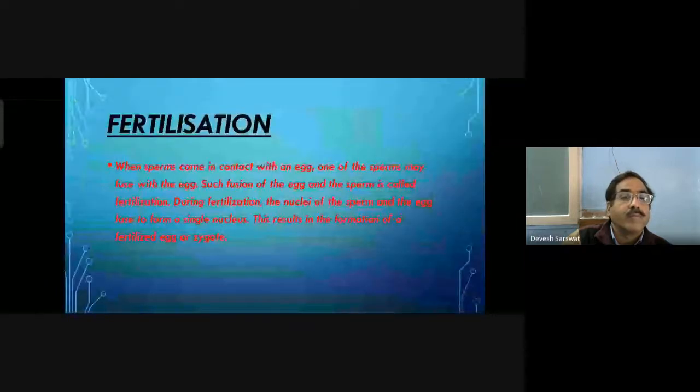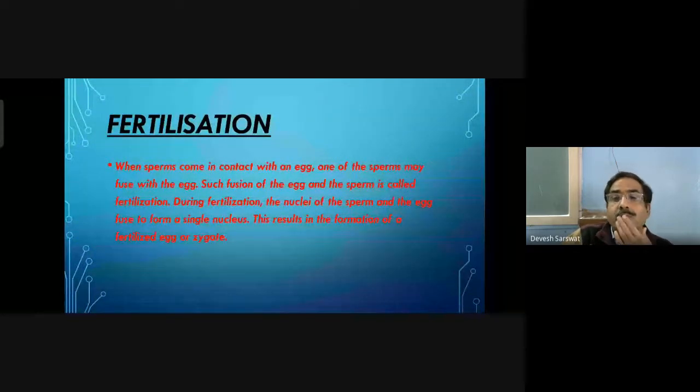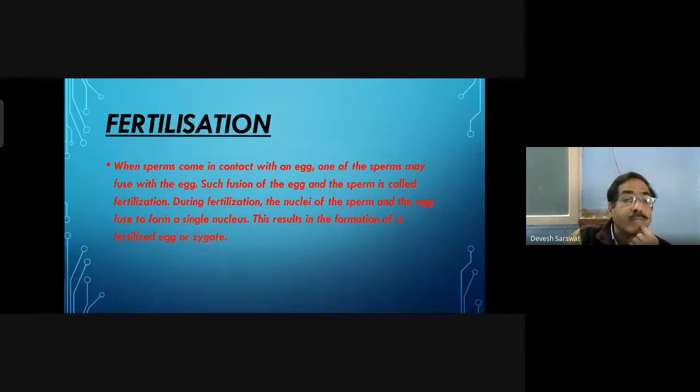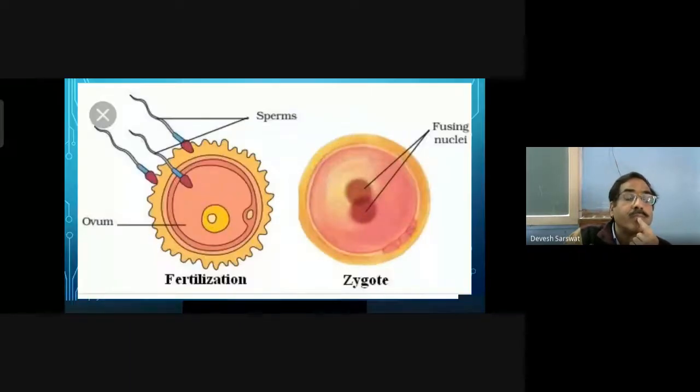Fertilization. When sperm come in contact with an egg, one of the sperm may fuse with the egg. Such fusion of the egg and the sperm is called fertilization. During fertilization, the nuclei of the sperm and the egg fuse to form a single nucleus. This results in the formation of a fertilized egg or zygote. There are two types of fertilization: internal fertilization and external fertilization.